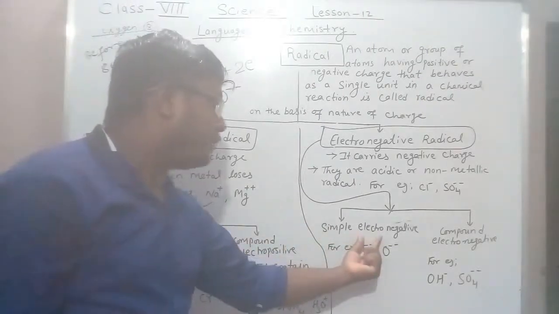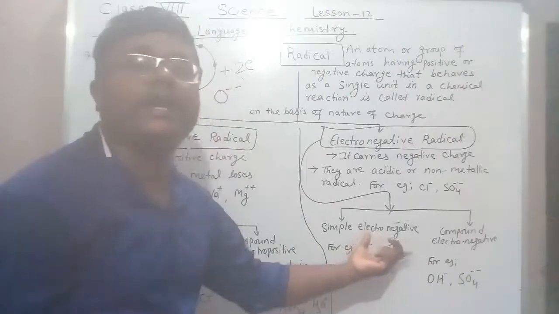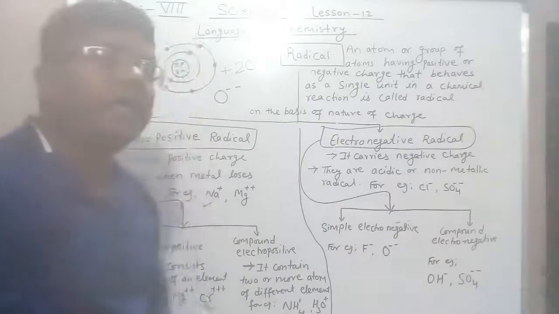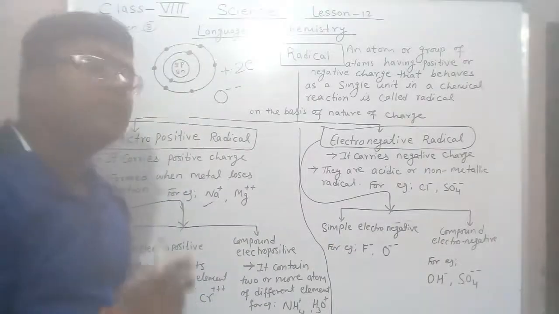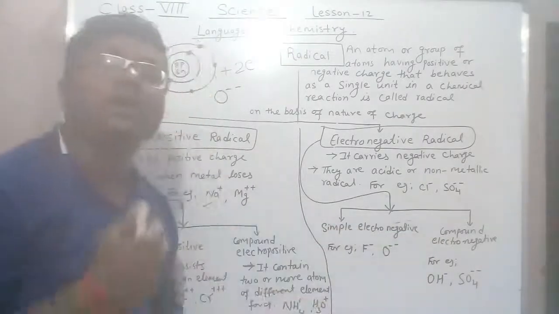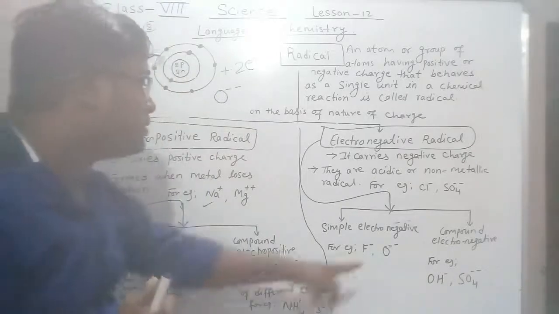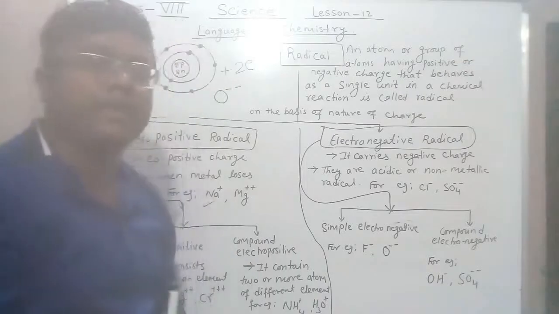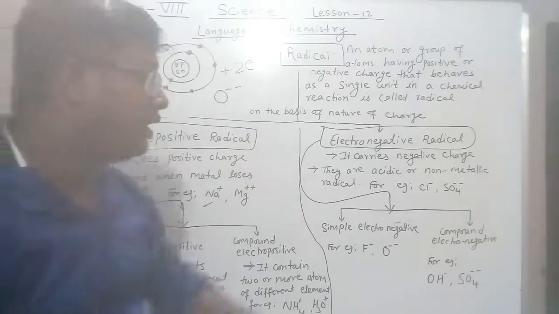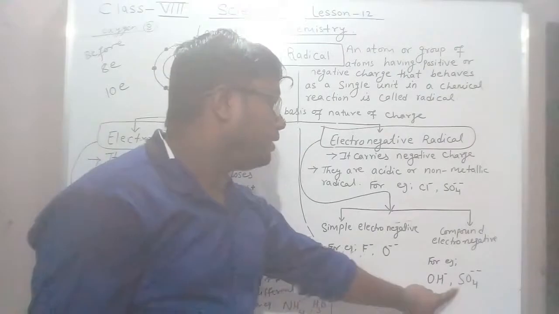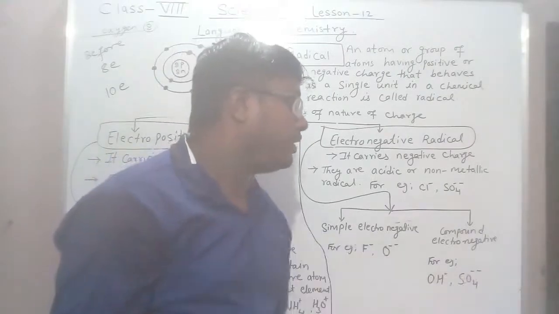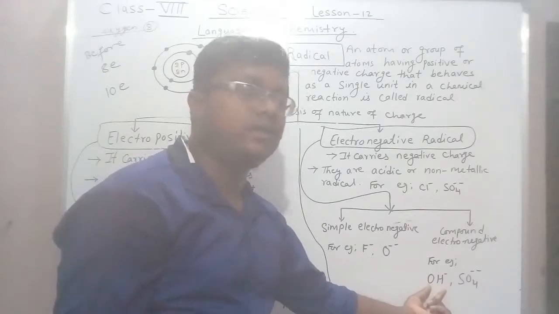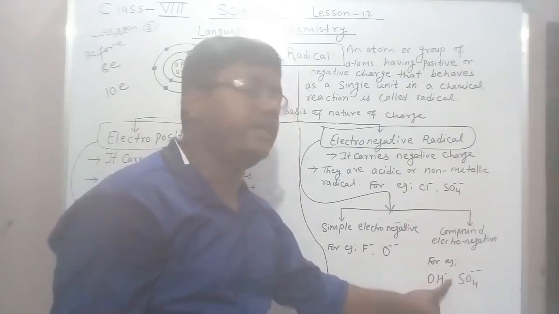A compound electronegative radical consists of two or more atoms of different elements having negative charge. Likewise OH-, SO4-- , where oxygen and hydrogen are two different atoms, and it carries negative charge.